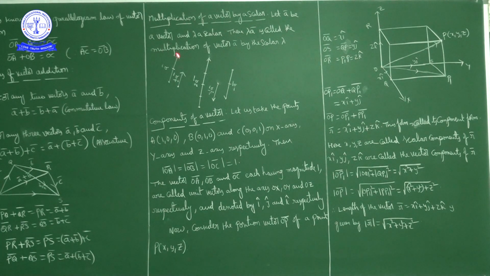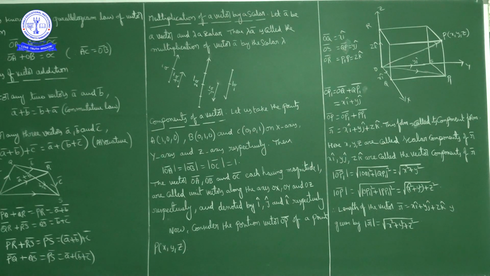Now suppose this is a vector A bar of length 2 units, then 2 A bar has double the length, so the length of 2 A bar will be 4 units. Now minus half A bar: the size is reduced by half, and the direction is opposite to A bar.